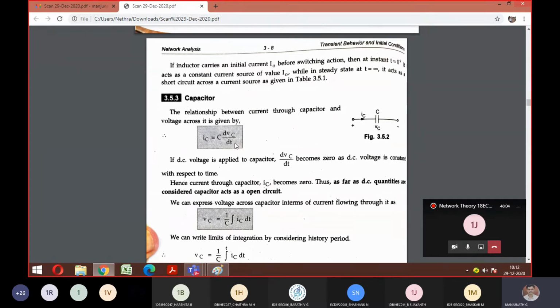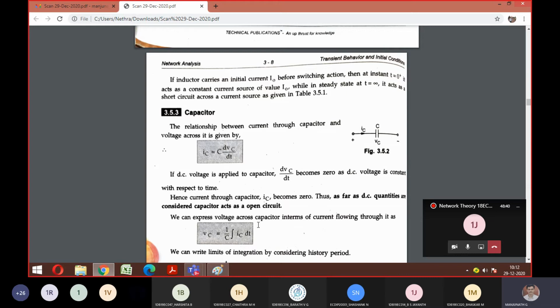I hope you got the difference from the previous one. How did we get the inductor formula? It should be the reverse operation of your capacitor formula. Correct? So for voltage you got differentiation, for current you got integration. Is it reversed now? Yes, sir. So that is the change you should be aware of here. If it is a capacitor, the current involves differentiation, and the voltage involves integration. So keep this formula in your mind.